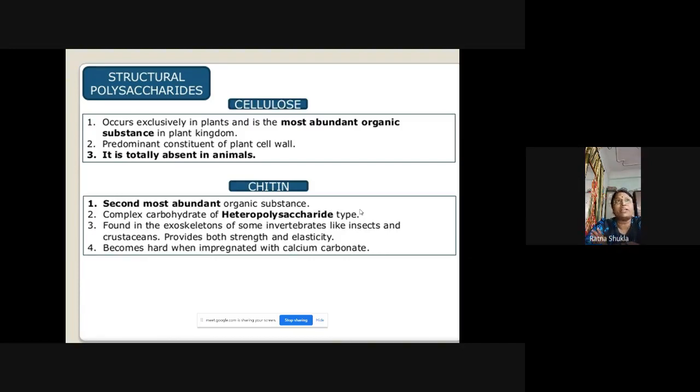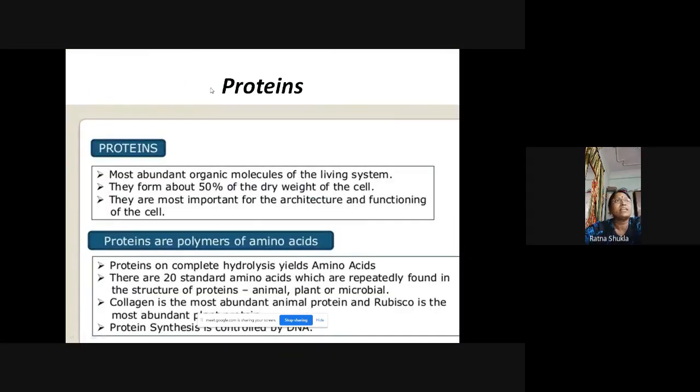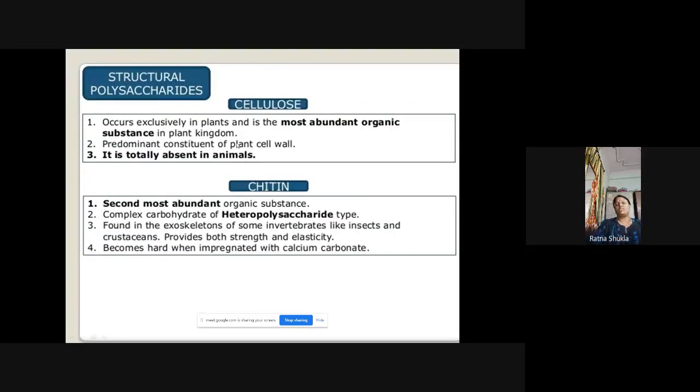Cellulose is a very important part of the plant, okay? The cell wall contains the carbohydrate cellulose. So this cellulose is generally present in the plant and it is the most abundant organic substance of the plant kingdom. Basically, the high percentage of carbohydrate present in plants is in the cellulose form. And cellulose is totally absent in the animal, because cellulose is present in the cell wall and the cell wall is absent in the animal.